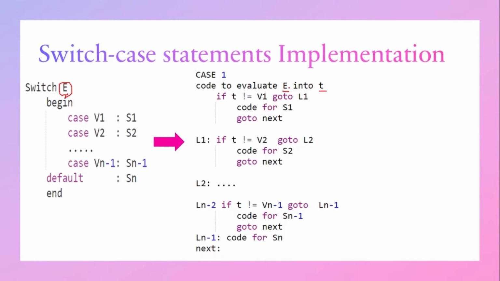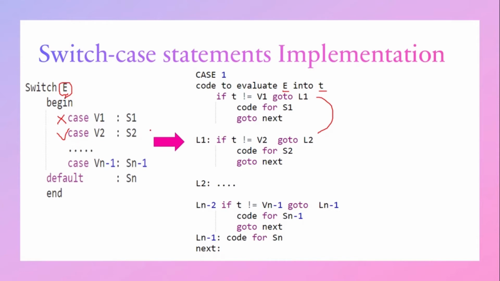So first, the value present in the temporary variable T is checked whether it is not equal to V1 or not. If it is not equal to V1, it will go to L1. L1 is simply a label, and it contains the statements of case V2. So if it is not equal, we have to go and check case V2. Where will case V2 be? Case V2 is under label L1.